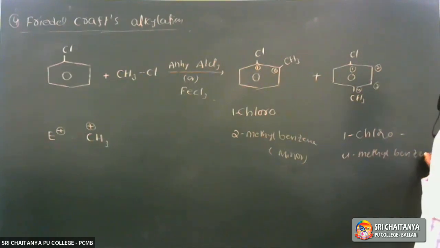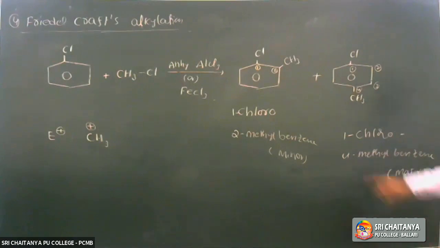4-methyl benzene. It is the para isomer, so it is the major product. Ortho isomer is the minor product.